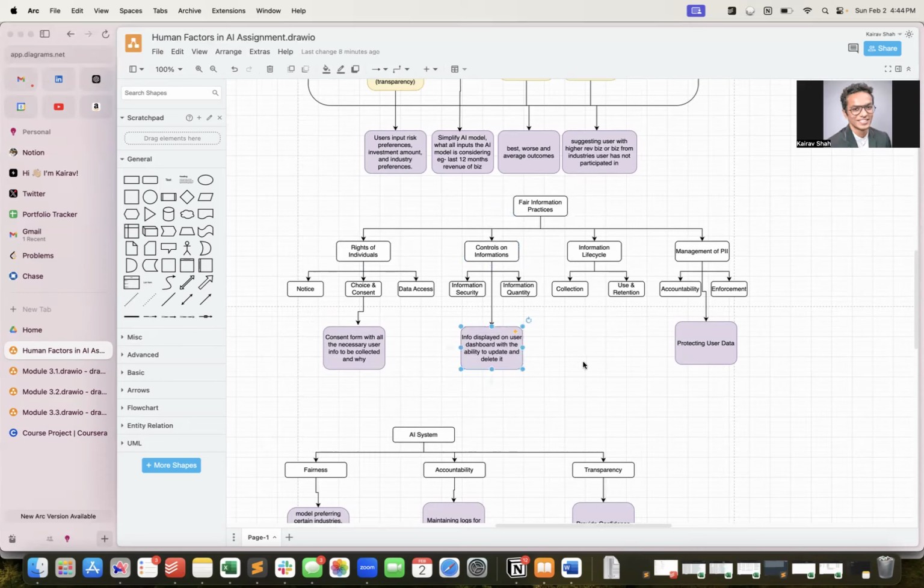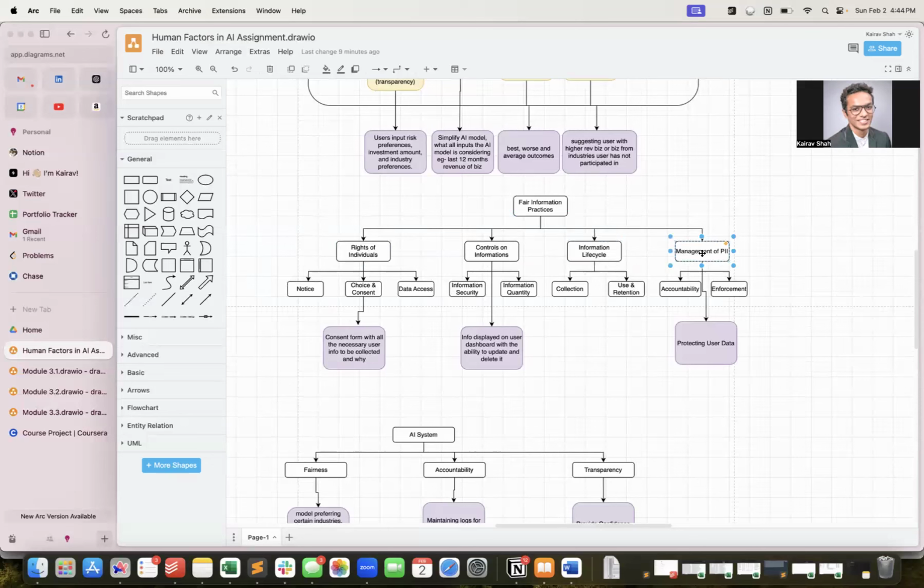Controls, I would say it is important that we display on the user dashboard with the ability to update and delete it. What I mean to say is, if the user is providing certain data about their age, about their income, the user can come in anytime, delete that information, or update it, like connecting their bank account. So basically, giving necessary controls to the user to update and delete their information collected by the tool.